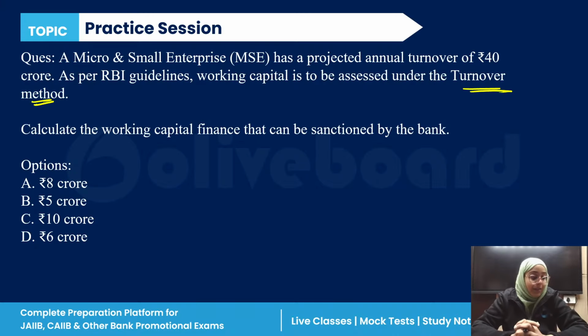Everyone, please answer this question. What is the correct answer? Come on, let's answer this question.